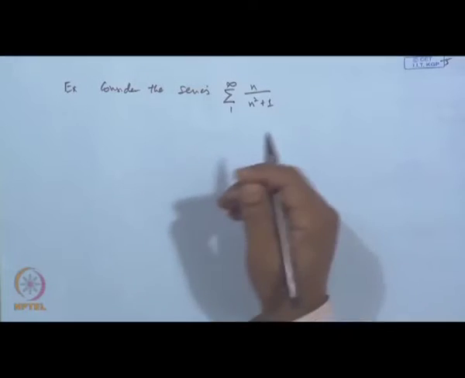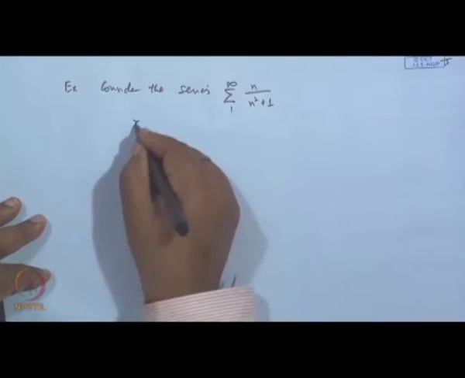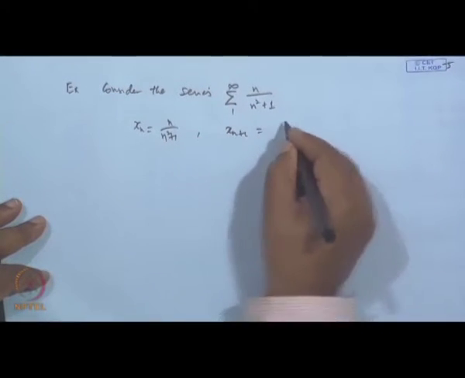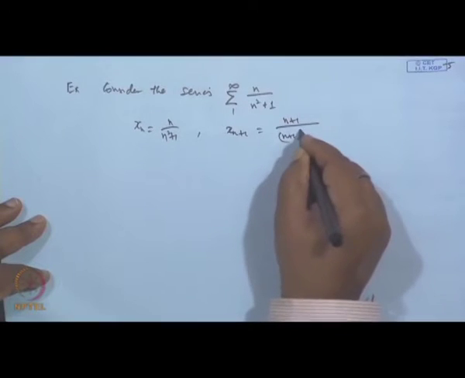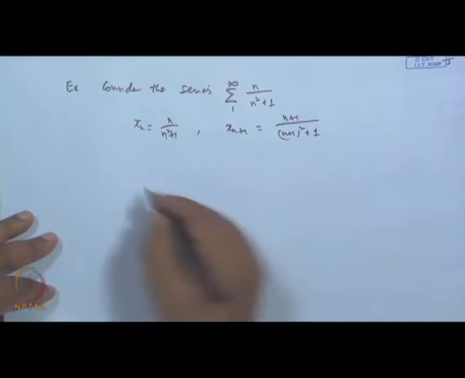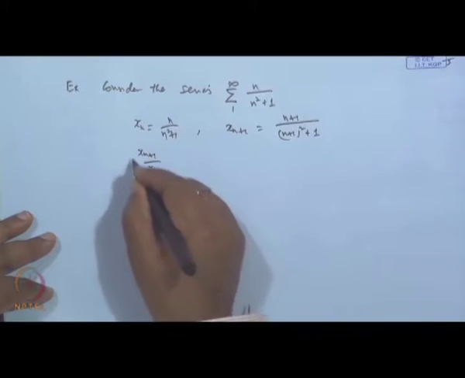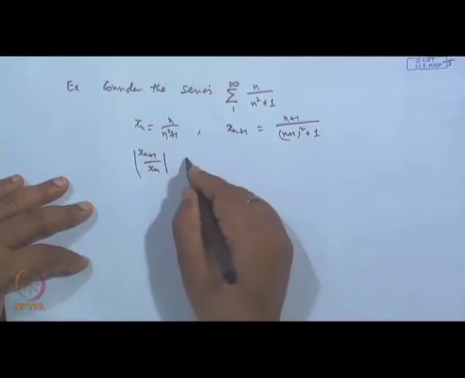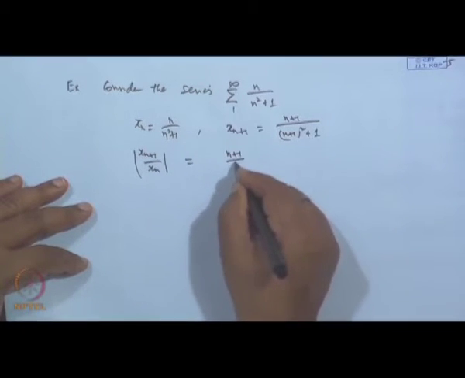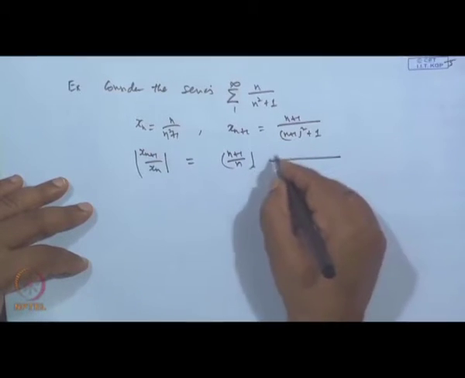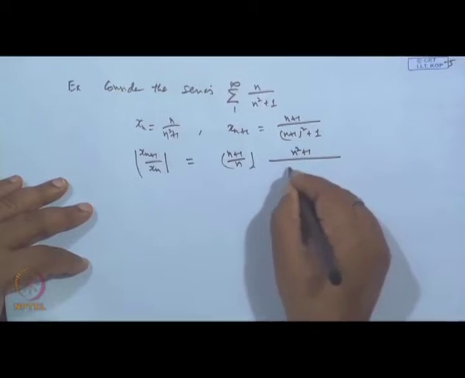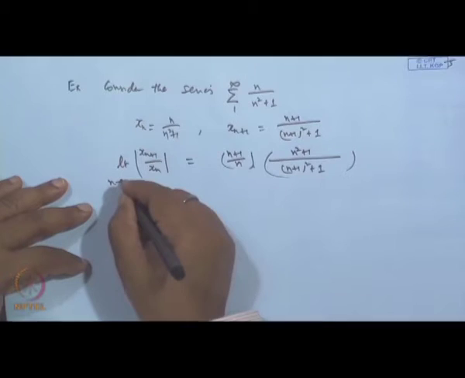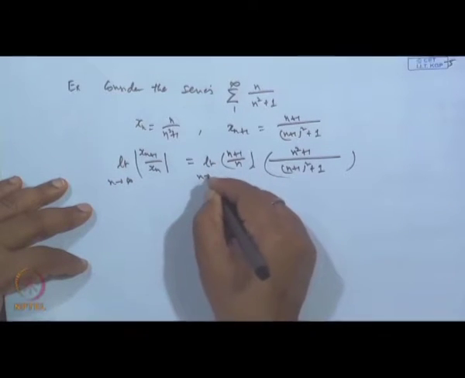Now, if we apply the results here, suppose x n is n over n square plus 1. So x n plus 1 becomes n plus 1 whole square plus 1. When you take the modulus of x n plus 1 by x n, this comes out to be n plus 1 by n, then n square plus 1 over n plus 1 whole square plus 1, and then the limit of this as n tends to infinity.